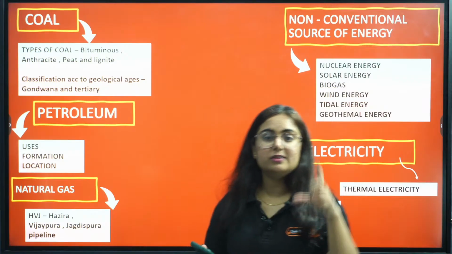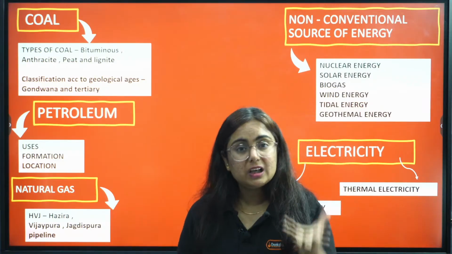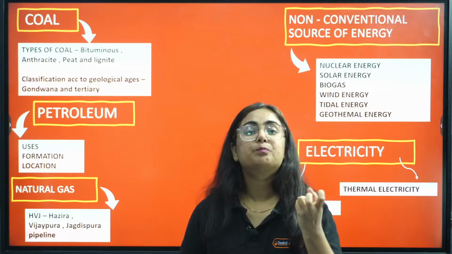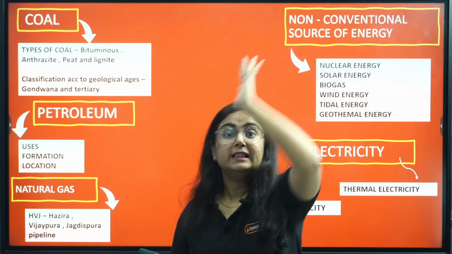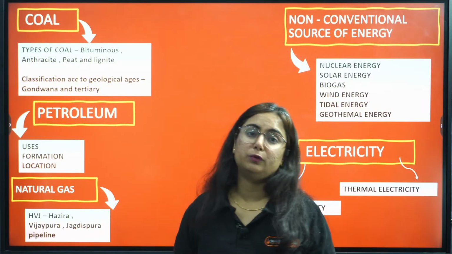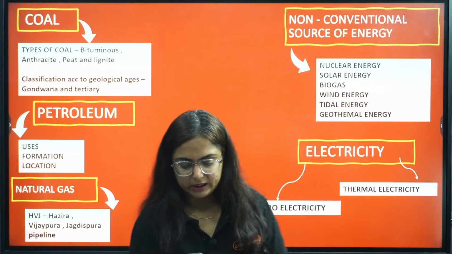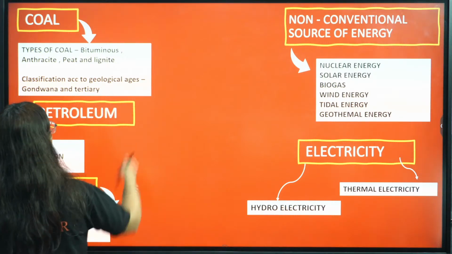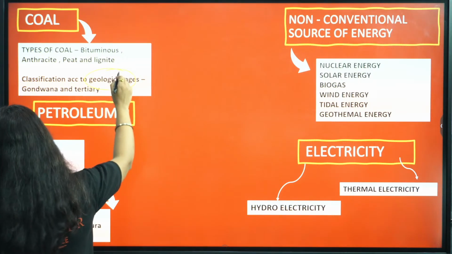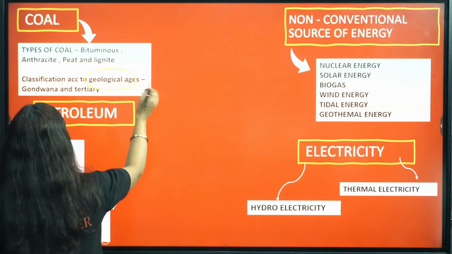The quality differs according to the moisture content present in their composition. The more the moisture content, the less is the coal useful. So anthracite coal is the best quality coal. And if we talk about the classification according to geological process, we have two types.